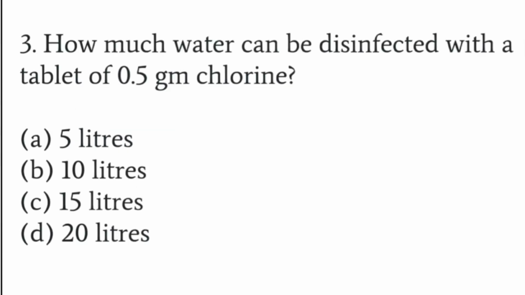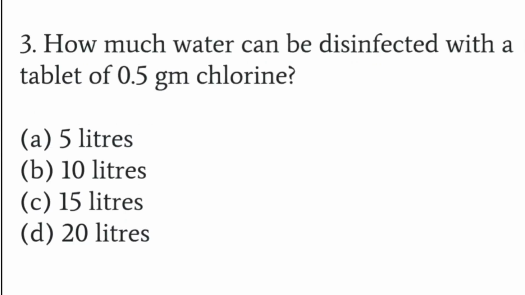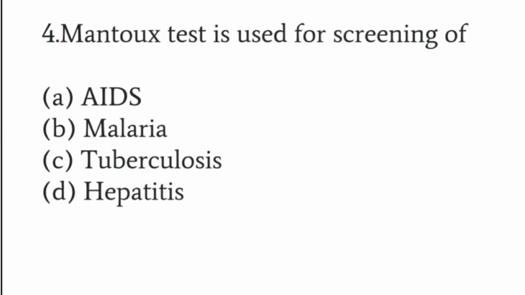How much water can be disinfected with a tablet of 0.5 grams of chlorine? To disinfect the water and make it fit for use, we add chlorine to the water. So how much? 0.5 grams of chlorine tablet has to be added in 5 liters of water, 10 liters of water, 15 liters of water or 20 liters of water. So here the answer is 20 liters of water. 0.5 grams of chlorine tablet will be added in 20 liters of water.